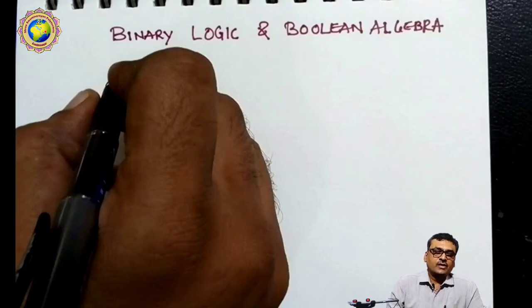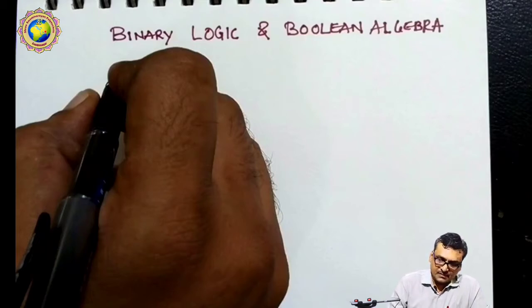Dear students, today we start our new topic, binary logic and Boolean algebra. In digital electronics, we have to study this in the first semester of diploma engineering for the computer branch. The unit is 2, binary logic and Boolean algebra. In this topic, we discuss the different types of binary logic, logic gates, then Boolean algebra functions. So today we start with our fresh topic, binary logic.